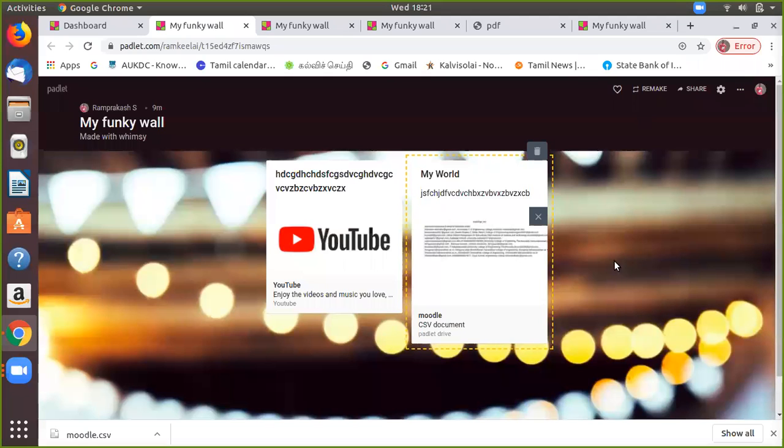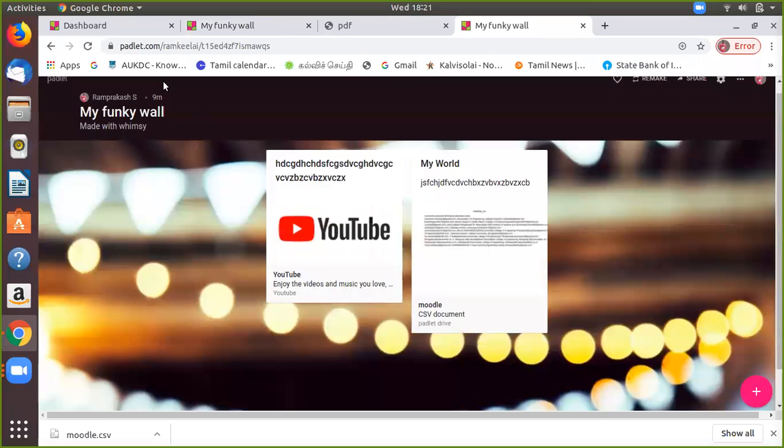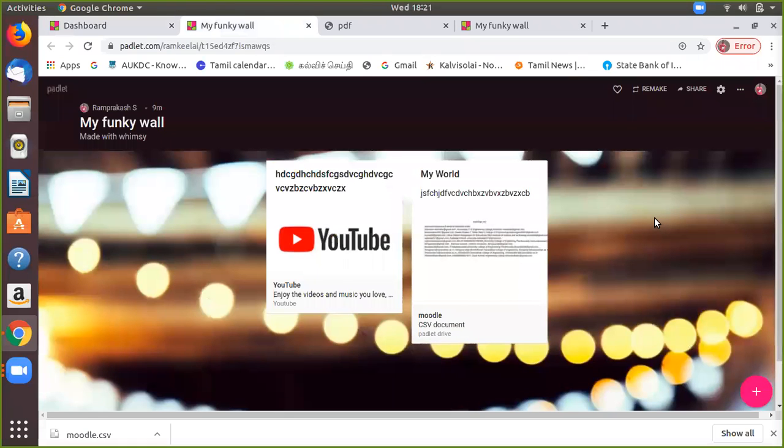Anybody who joins the Padlet can share content. In the dashboard you can see the option to join a Padlet and view the link. This is the first ICT tool, an e-learning tool for sharing your materials and views with the students in the e-learning portal.